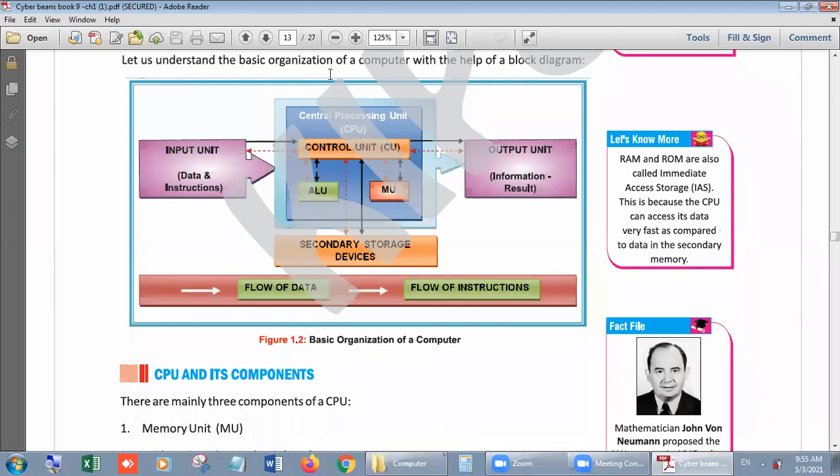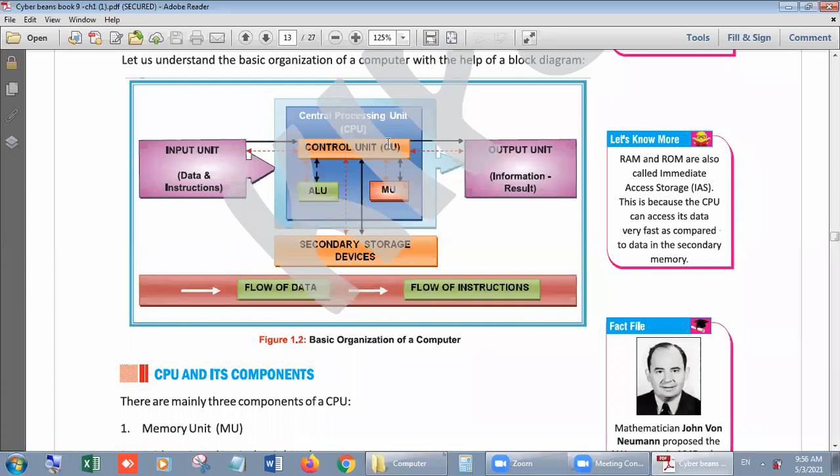Then let us understand the basic organization of a computer with the help of a block diagram. You can see this diagram on your screen. Input unit, data and instructions. This is the area where we input our commands, we give our commands to the computer. Then all the commands will go inside the CPU.